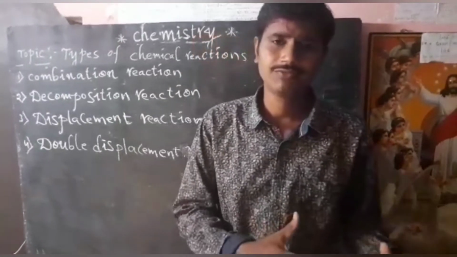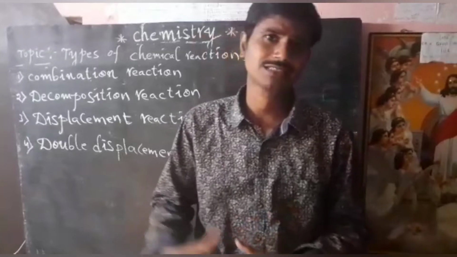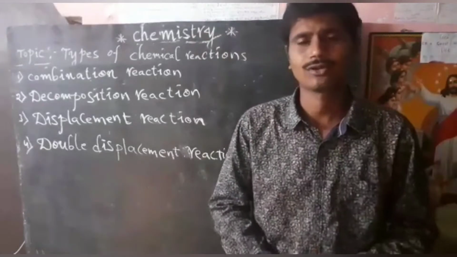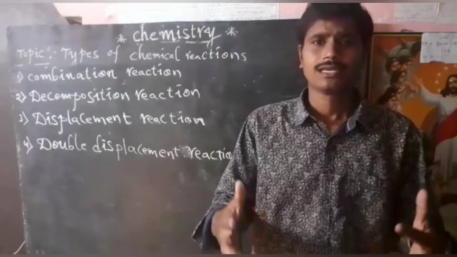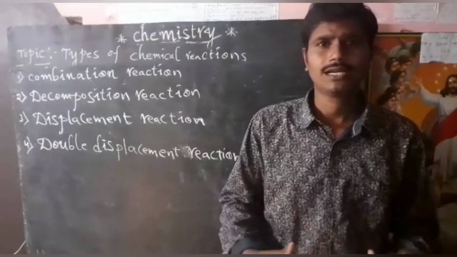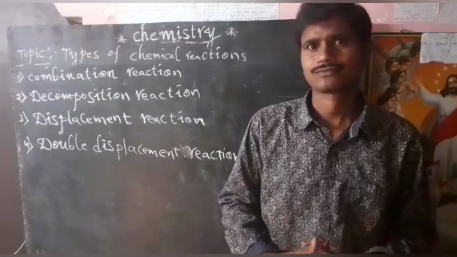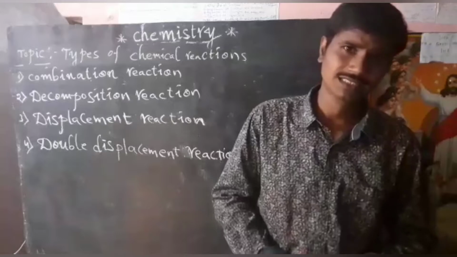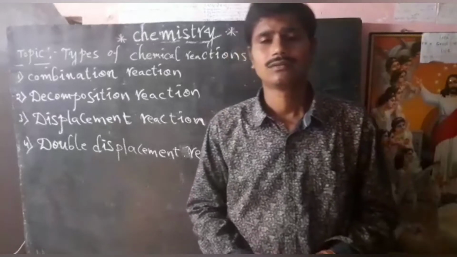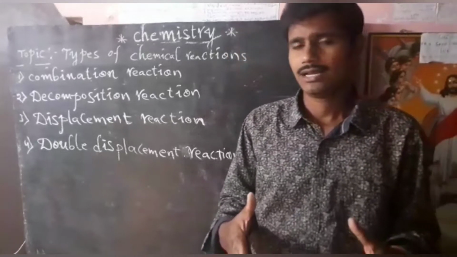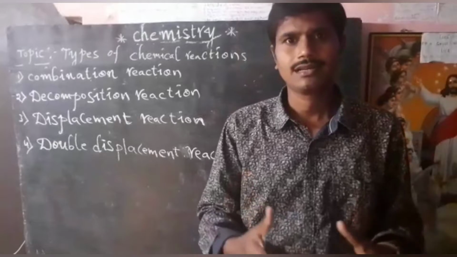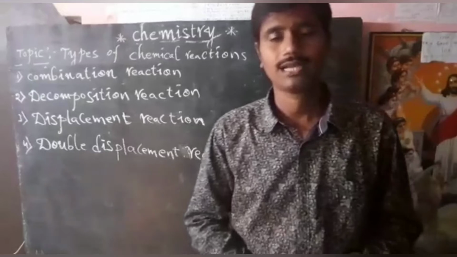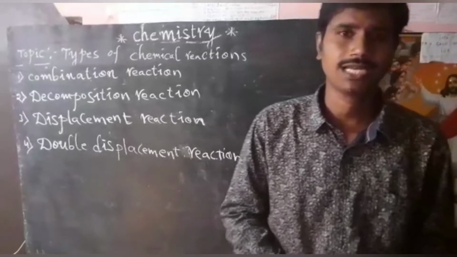Otherwise, if a decomposition reaction takes place in the presence of sunlight, such reactions we call photochemical reactions. In the same way, if the decomposition reaction takes place with the help of electricity, such reactions we call electrolytic decomposition reactions.